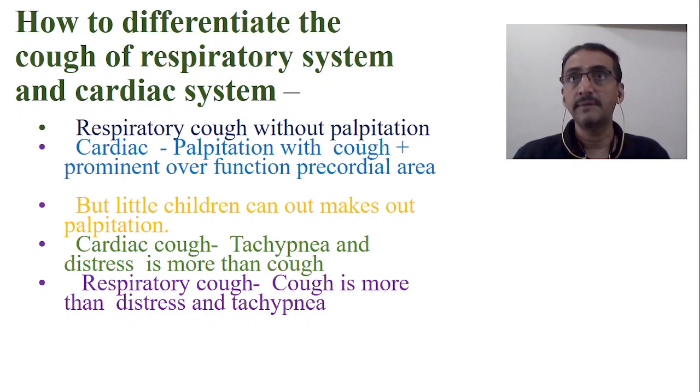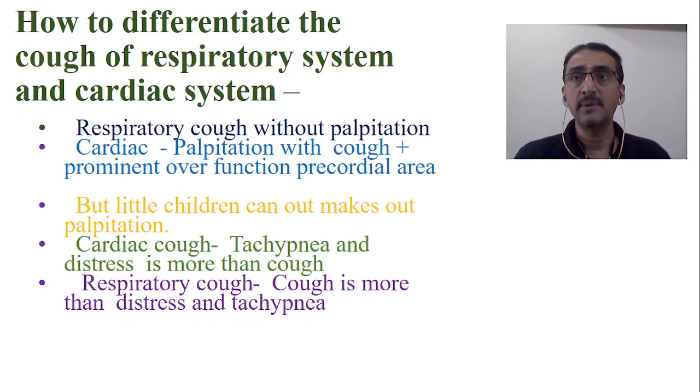Now, in cardiac cough, usually the tachypnea and distress are more than the cough. This is another important thing to differentiate between respiratory cough and cardiac cough. In a respiratory problem, cough is always the major symptom and all the other symptoms are less severe.